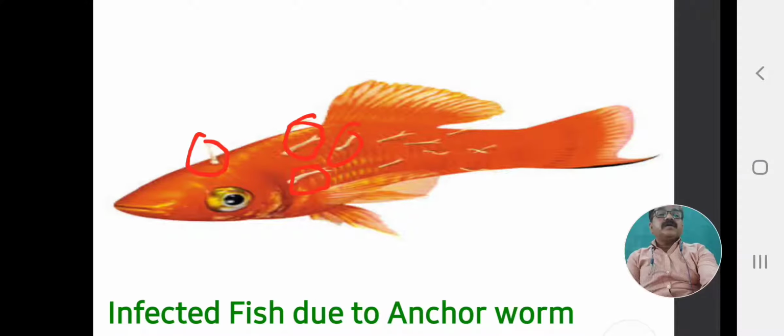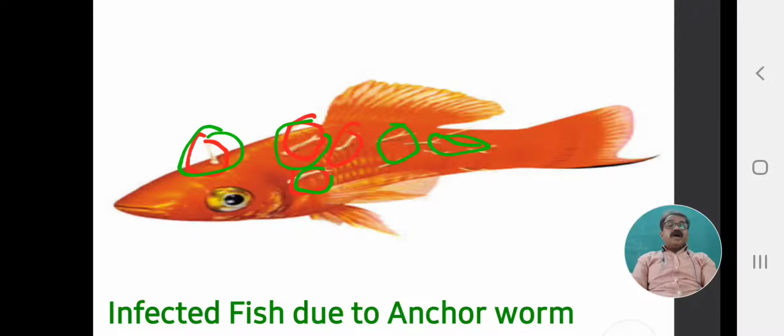The whole body is covered and affected, shown by the green circled areas, caused by the crustacean parasite, the anchor worm, that is Lernaeasis, Lernaea elegans or Lernaea polymorpha.